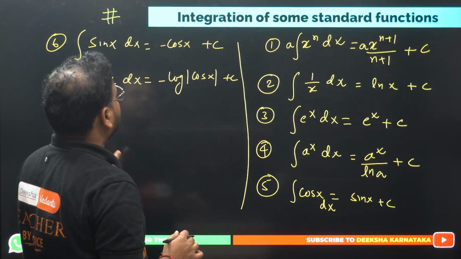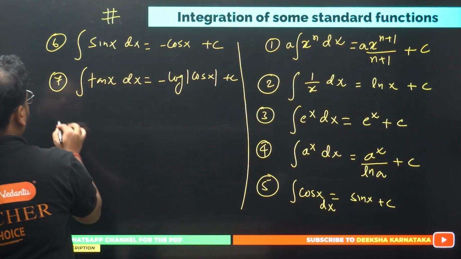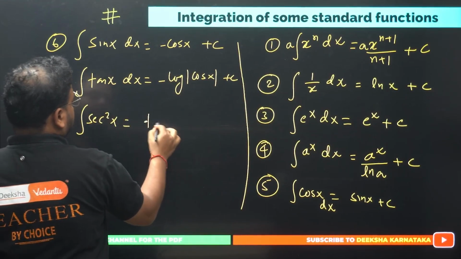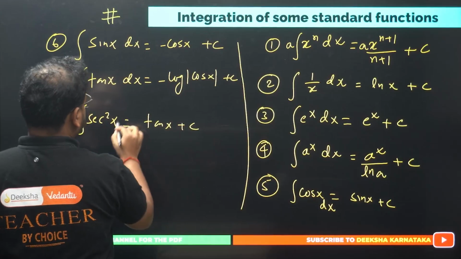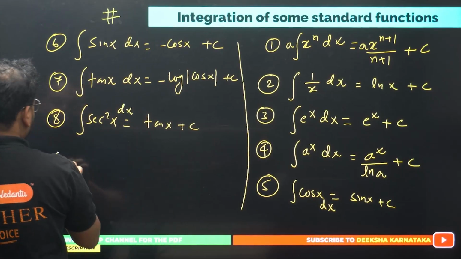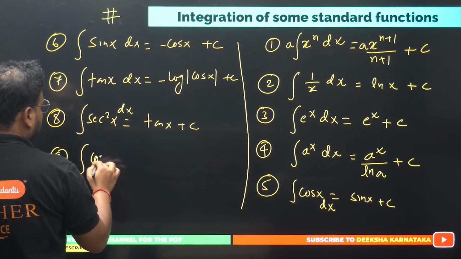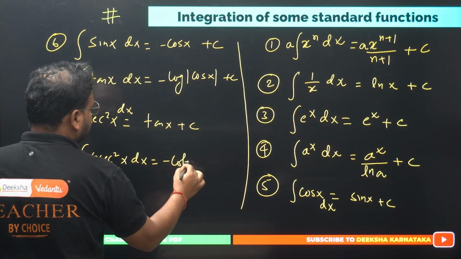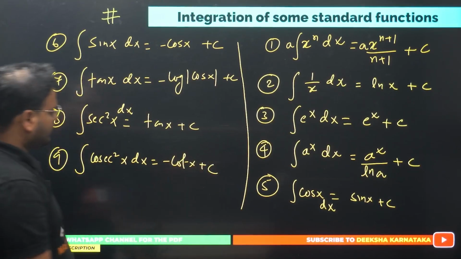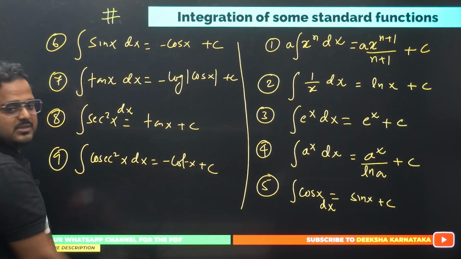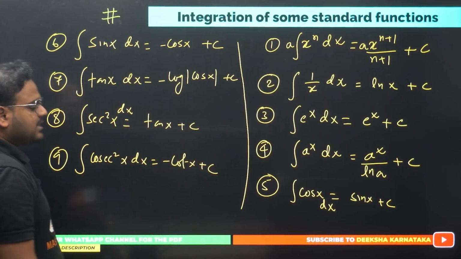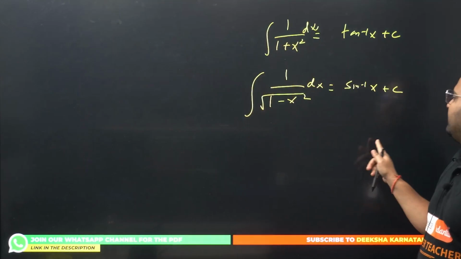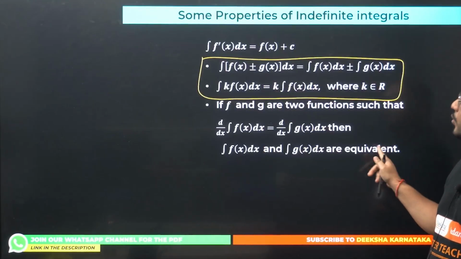Yeah, I forgot to give you this formula. This is very important. Integration of sec square x dx is nothing but tan x plus c. And one more is there: integration of cosec square x dx is given by minus cot x plus c. So I forgot to write these two formulas. Please write it over here, 8th and 9th: sec square x dx and cosec square x dx. My bad, I forgot, but I've written it over here now. Great, I hope you all know this anyway.